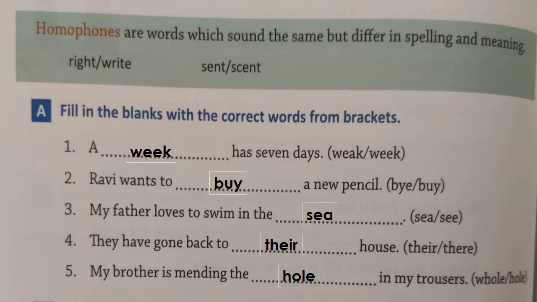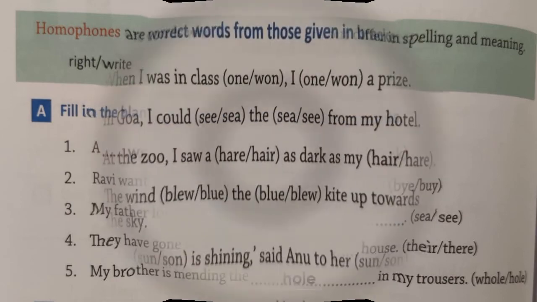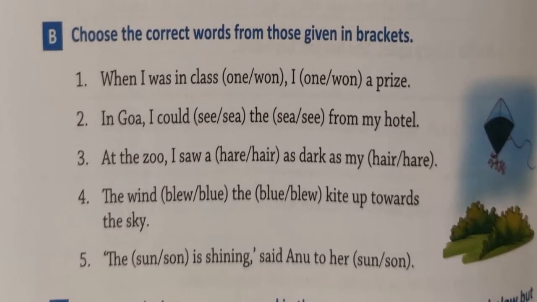Now we will do the next exercise, B. It says choose the correct words from those given in brackets. We will put a tick. You do how I have done here. Let's read number 1.